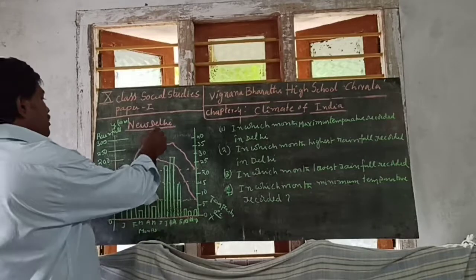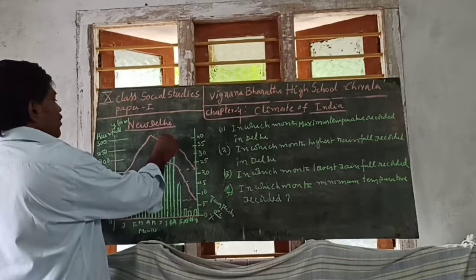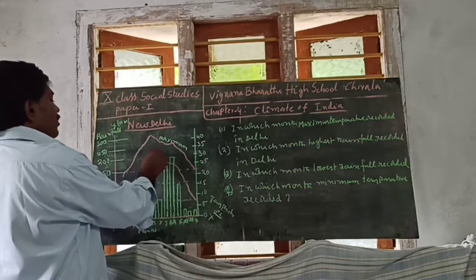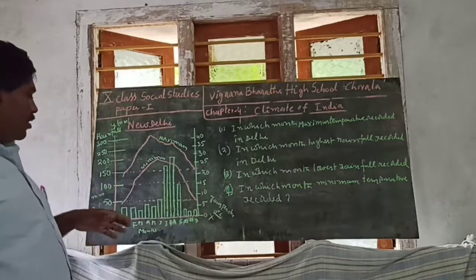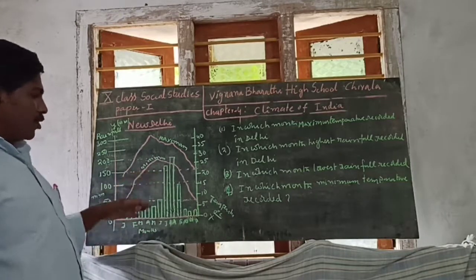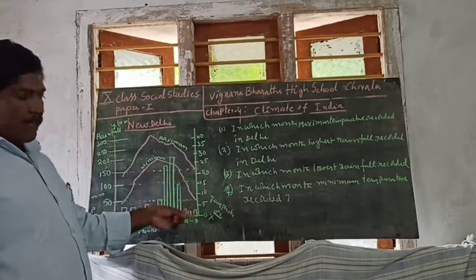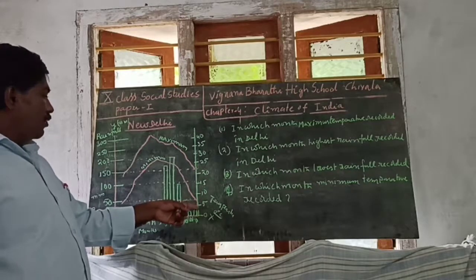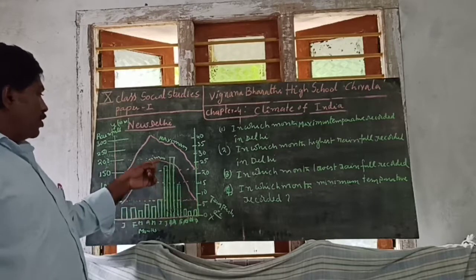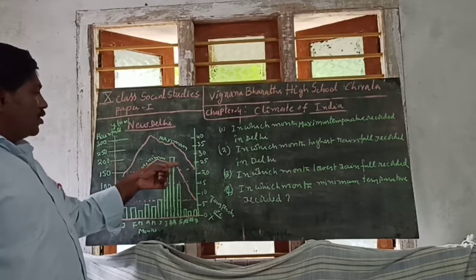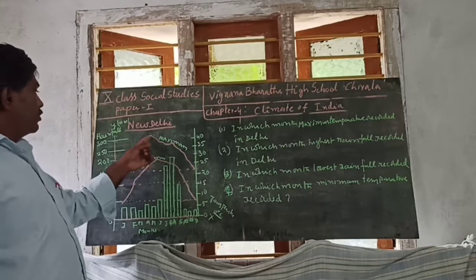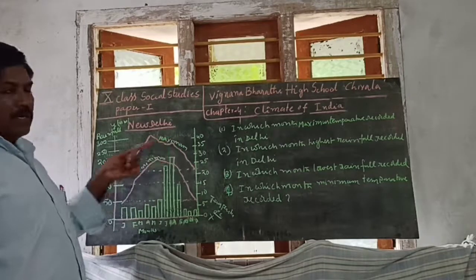Remaining are the temperature lines, two are there. One is maximum temperature, this is minimum temperature. So see here, maximum temperature and minimum temperature. Temperature I showed on the right side y-axis. The minimum temperature goes from 5 degrees up to nearly 25 degrees, and the maximum temperature from 20 degrees up to 40 degrees is recorded.